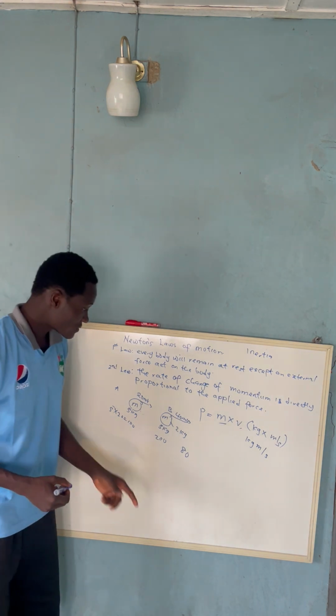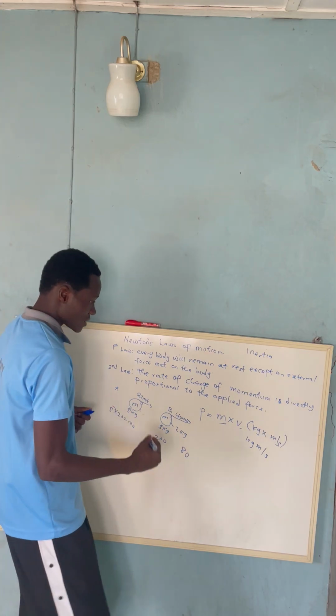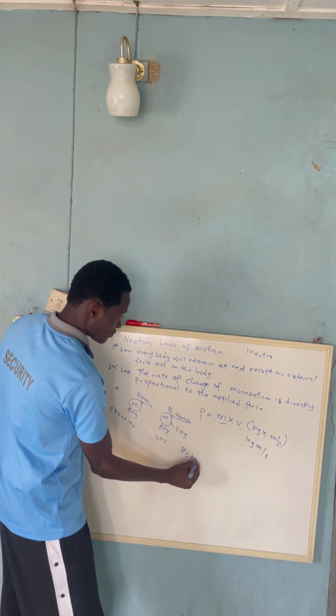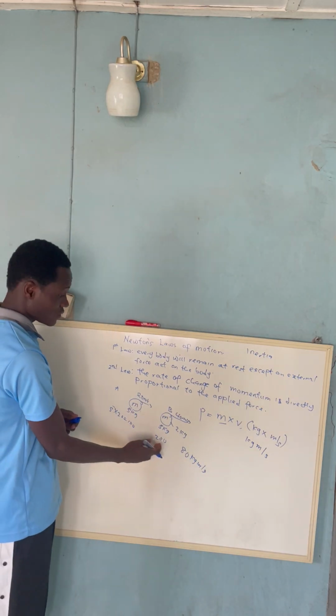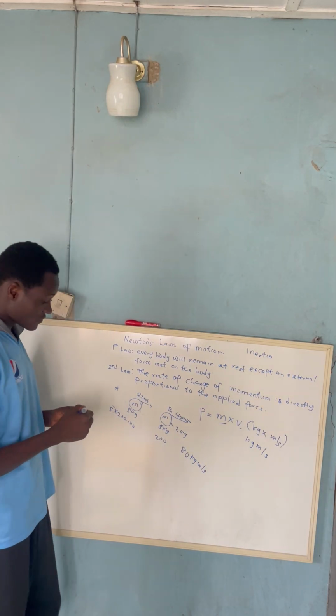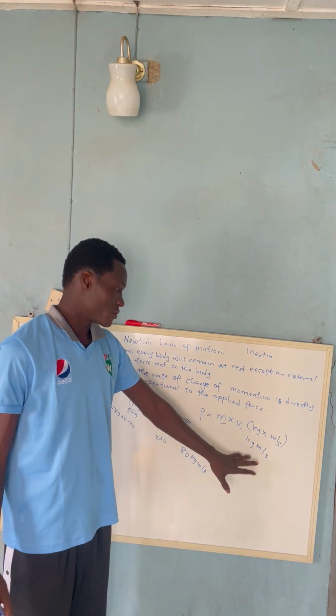So in this case, when I multiply 2 times 40, which gave me 80, I'm going to attach my unit, which is kilogram meter per second. Similarly, with this 200 kilogram meter per second, that is momentum. So this is the unit for momentum.